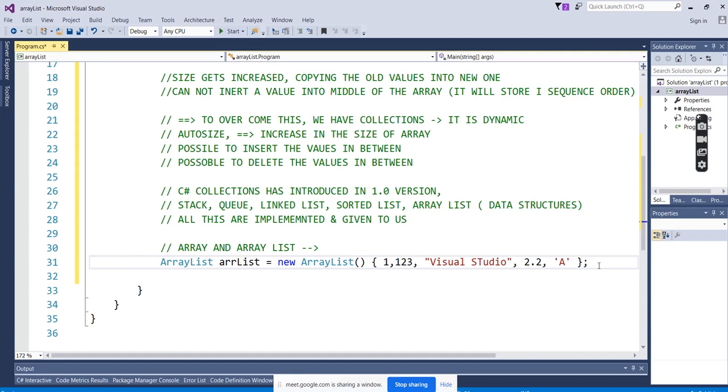Okay, we'll see that. Okay, so we'll see now that here we have added this way. Also we can add another way. We showed this in the previous class. We have seen that we are adding this, so now we will see adding in an array in different types, like ArrayList.Add.